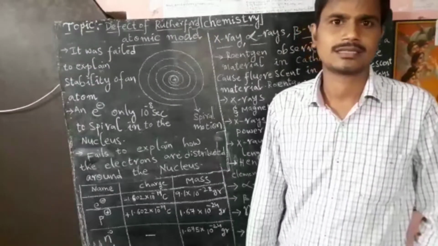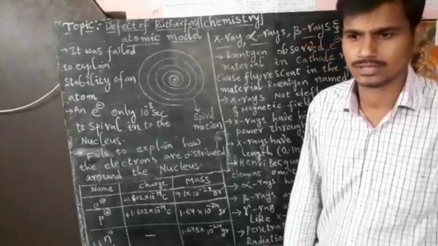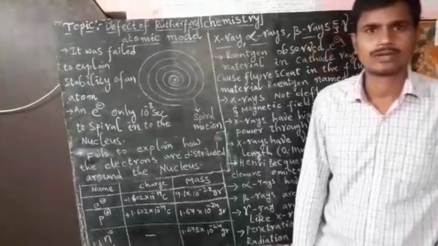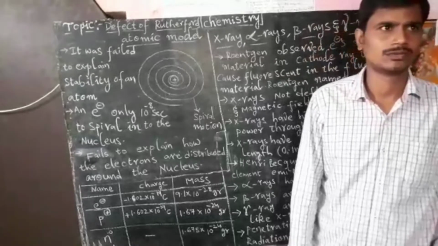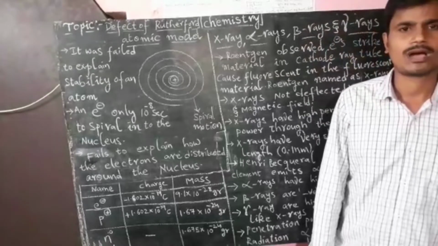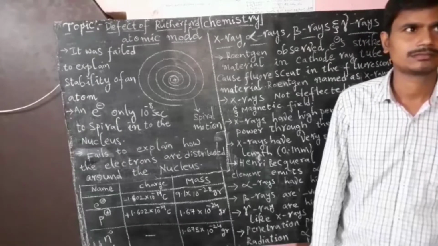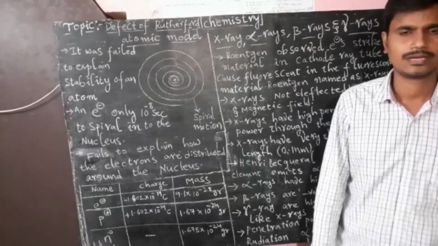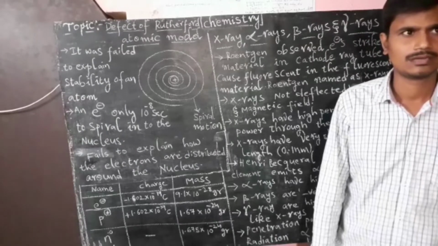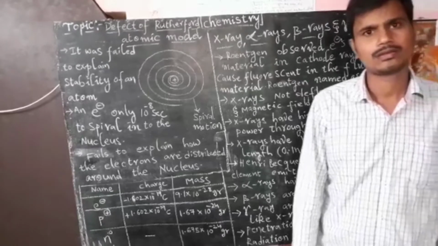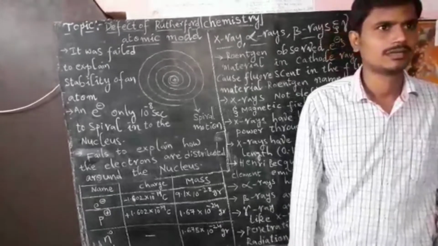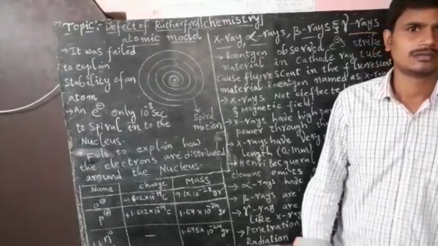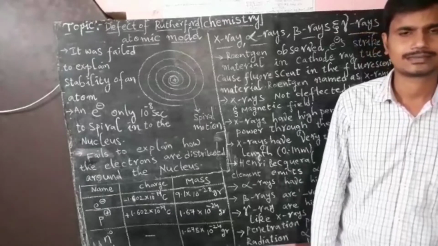In the last class, we already discussed the Rutherford atomic model of an atom. We discussed the alpha ray scattering experiment with alpha rays and gold foil, with a zinc sulfide screen around the gold foil.